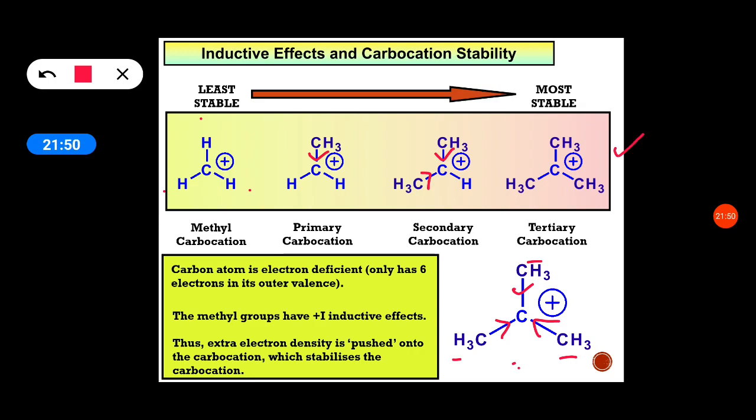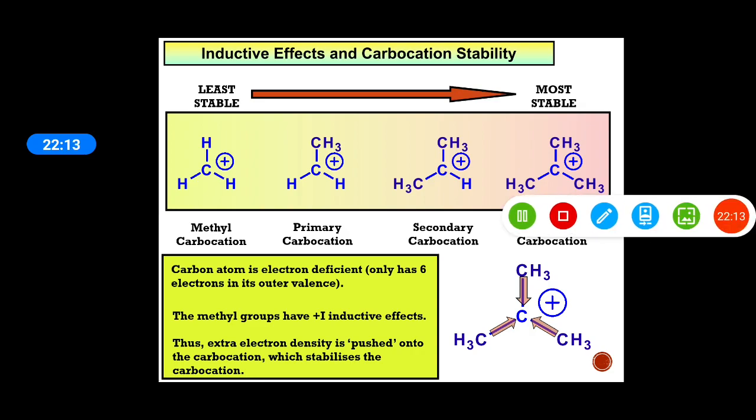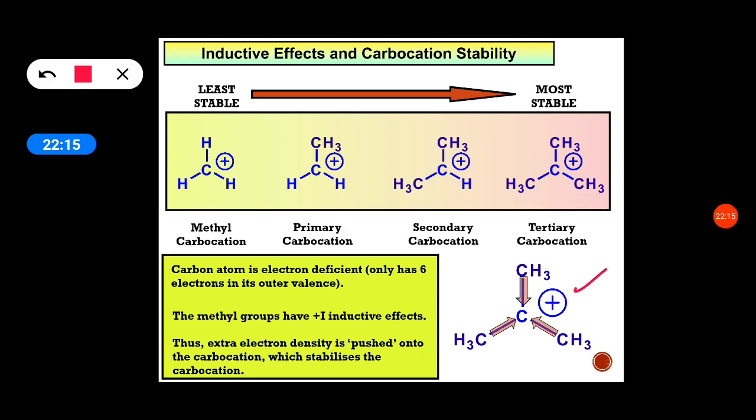Therefore, the tertiary carbocation is more stable than secondary, secondary is more stable than primary, and primary is more stable than the methyl carbocation. The methyl groups release electrons towards the carbon, so that the positive charge created on this carbon is distributed among the adjacent methyl groups and the carbocation becomes stabilized.